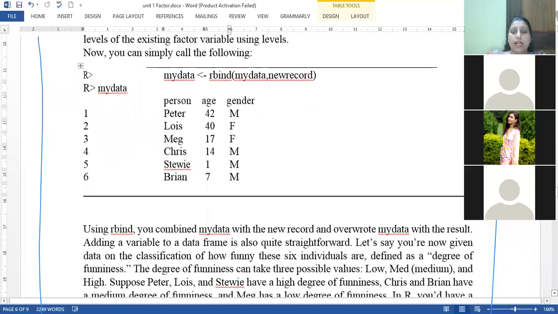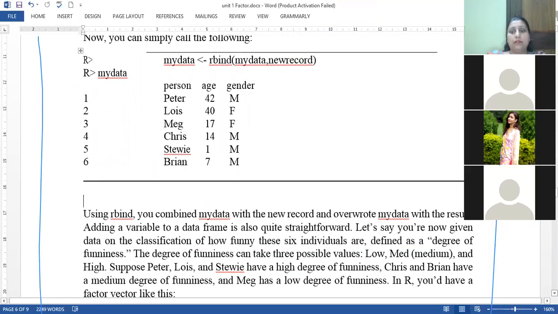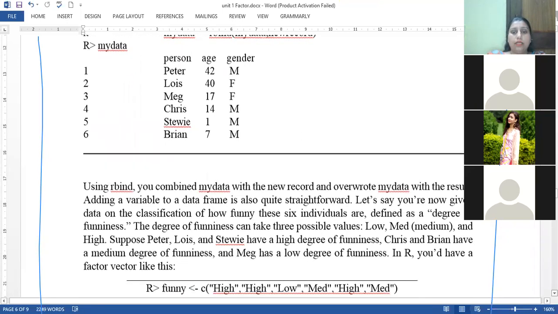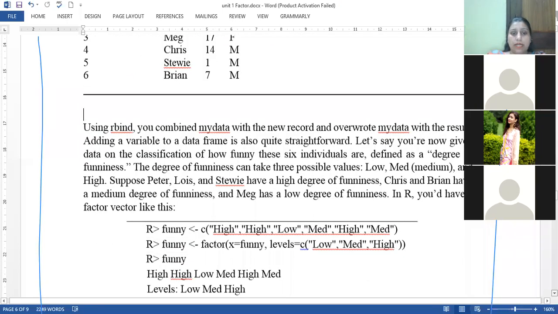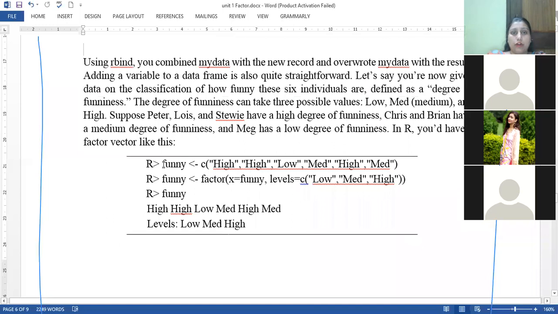Similarly, if we want to add a new column, we first create a new column, and then we use the cbind function. Suppose the new column is funny, which will show the degree of funniness of a particular person, in the form of low, medium and high. Low, medium, high are basically 3 levels, so we can take this column as a factor object.